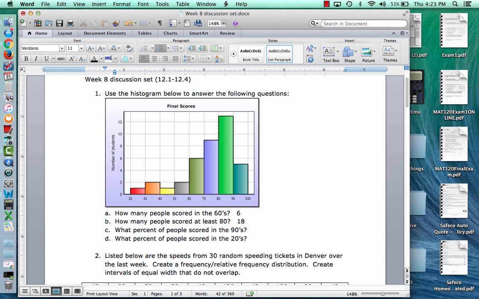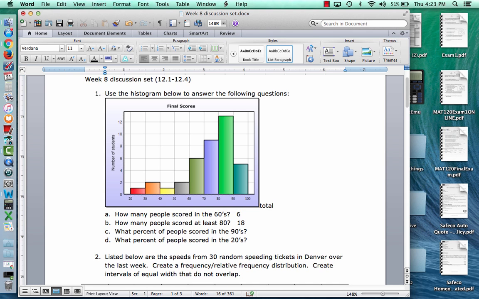It says, what percent of people scored in the 90s? Well, to get a percent, I need a total. And my total is 39. When I do 1 plus 2 plus 1 plus 2 plus 6 plus 9 plus 13 plus 5, I get a total of 39. So I'm going to use that total. Well, 5 people scored in the 90s. So 5 divided by 39, and convert that to a percent, it should be 12.8%. I'm just going to round that to the nearest tenth.